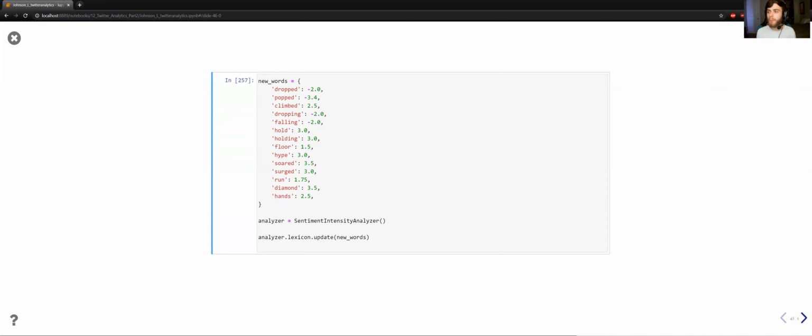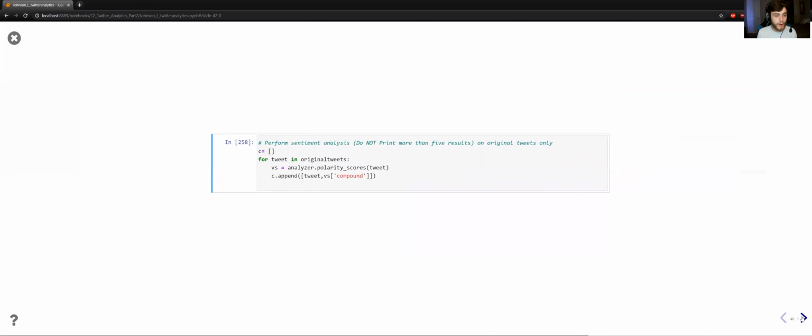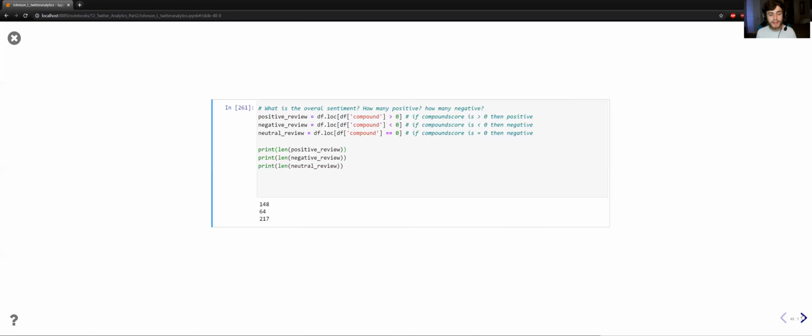But I think what I'm realizing is that trying to track stocks, you're going to catch a lot of people coming after those that are going against the stock, which would point to negative sentiment or point to neutral sentiment, when that isn't actually the message that they're looking to send. And so we can see with doing the overall tweets, we have 148 positive, 64 negative, and 217 neutral.